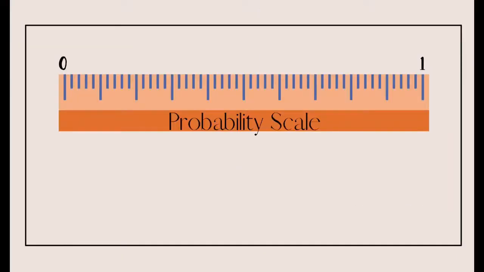So let's have a look at the probability scale. Now our probability scale goes from 0 up to 1. 0 means that it is definitely not going to happen. There is no chance that the event will happen. And 1 is that we are 100% certain that it will happen. So something that might have a probability of 0 could be, what is the probability that pigs can fly? That is going to be 0. It will never happen. On the other hand, what is the probability that dolphins can swim? It is 100% certain that dolphins can swim. So that has a probability of 1.